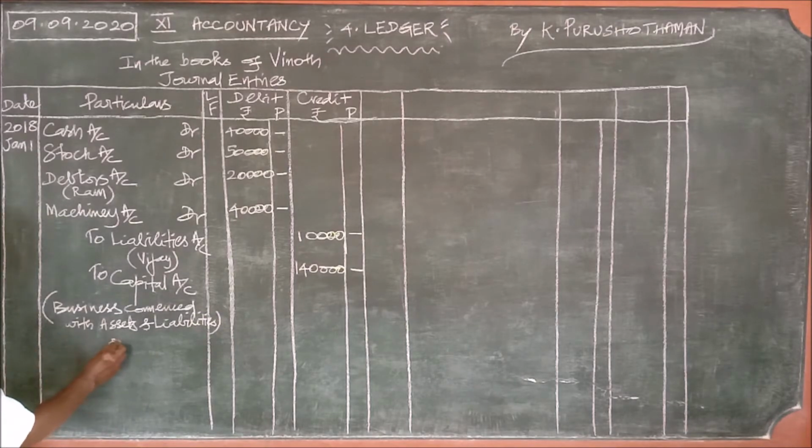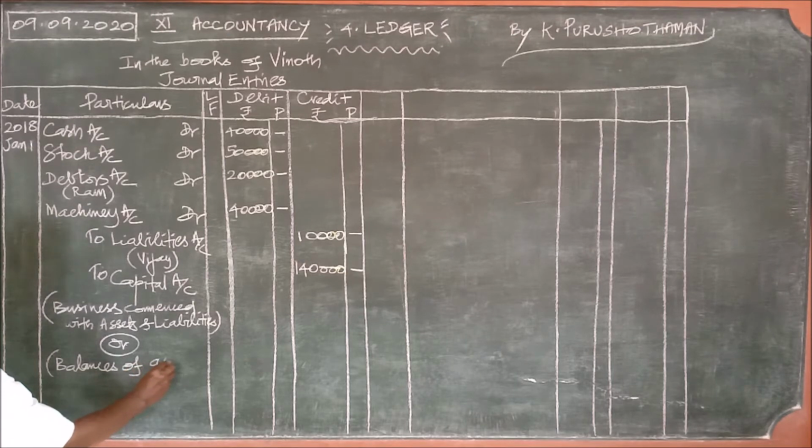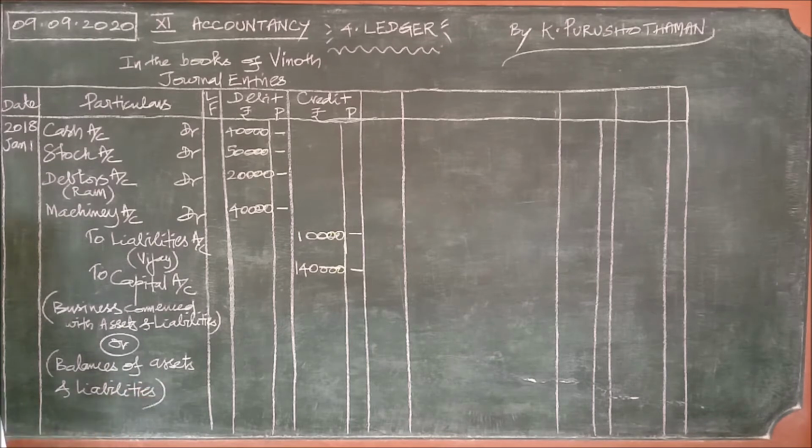Or we can write, balances of assets and liabilities. This is the thing.